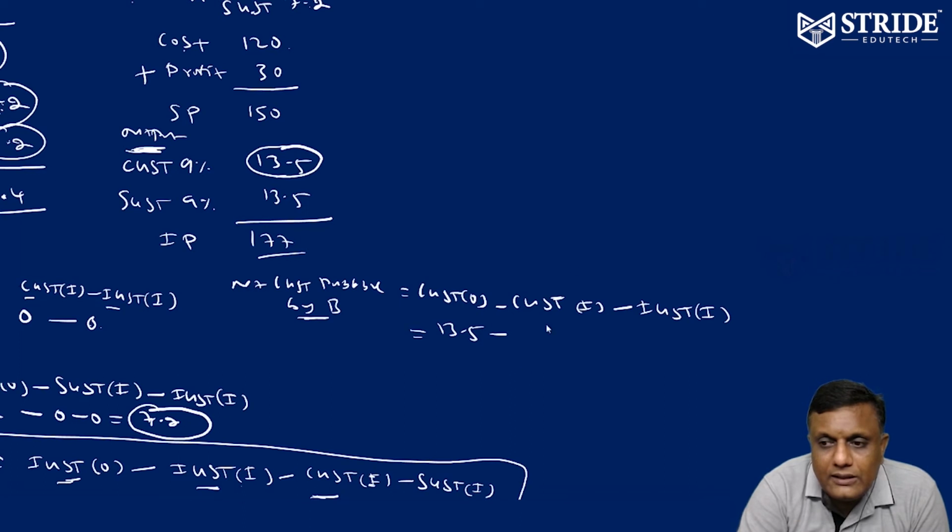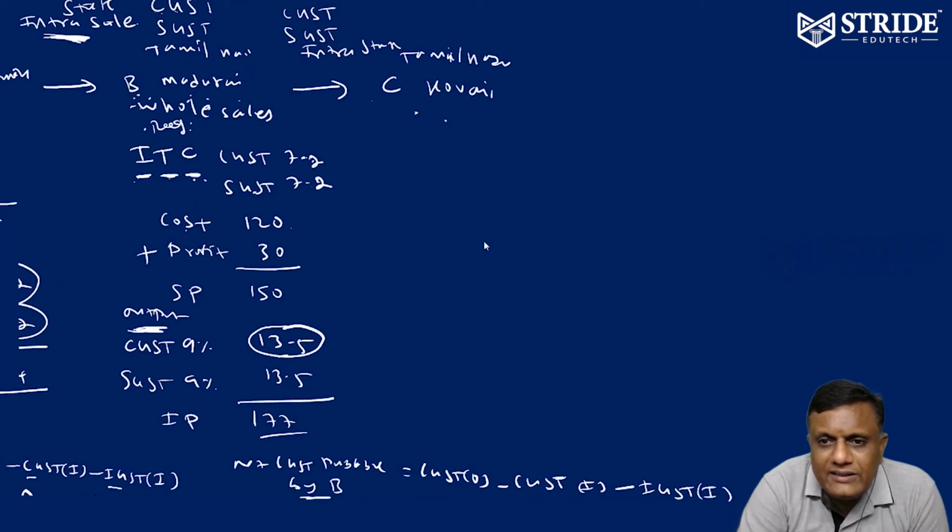Collected by B from C. What is CGST input? Paid by B to A. This is the input paid by B. This is output collected by B. Input paid by B, output collected by B.